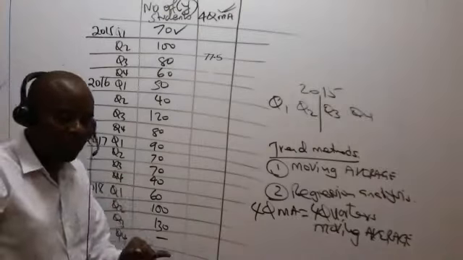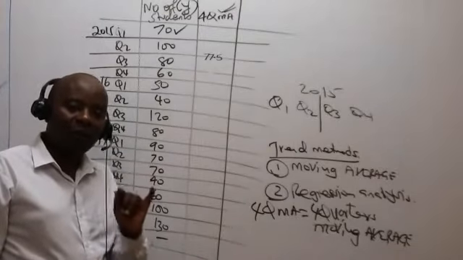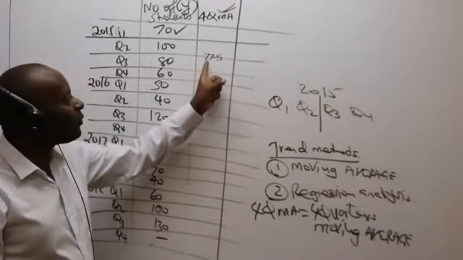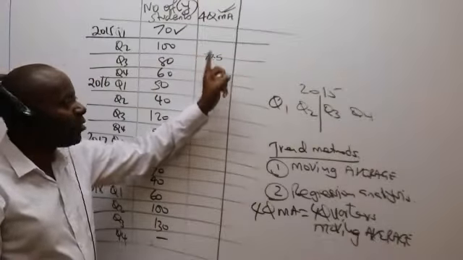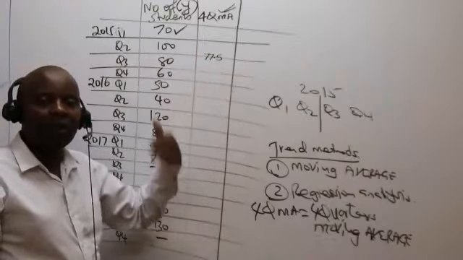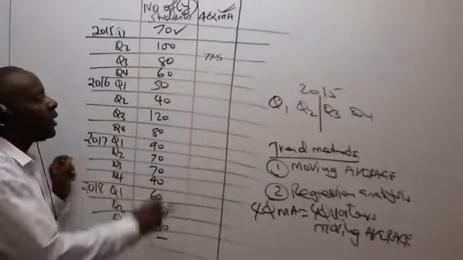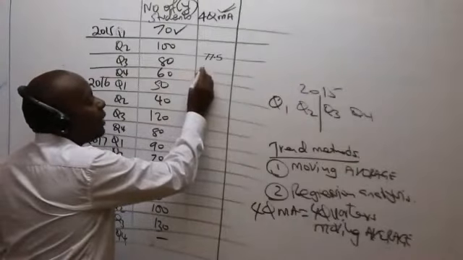Now listen, ladies and gentlemen, when I get this 72.5, where am I supposed to write it? If the very first figure that you began with is a hanging figure, all the subsequent figures will be hanging. So this 72.5 will take the next immediate hanging line.